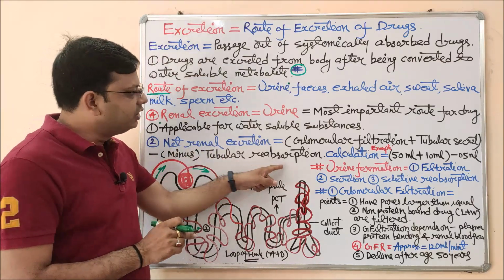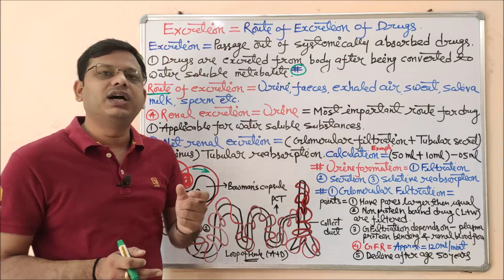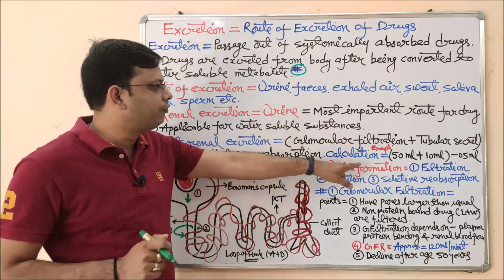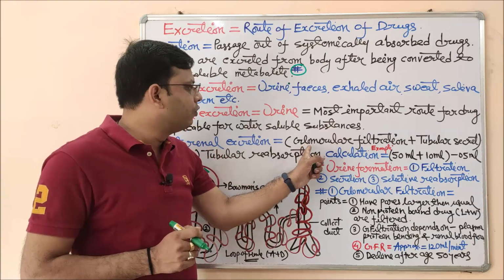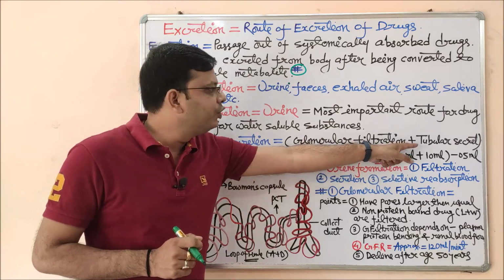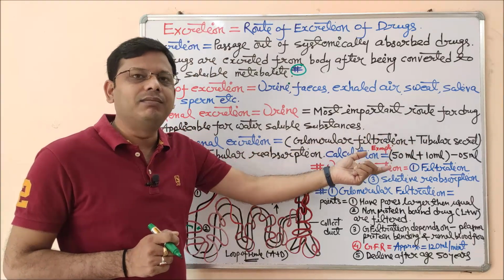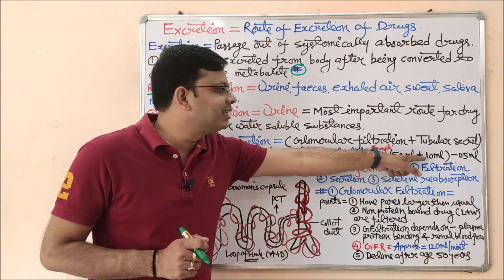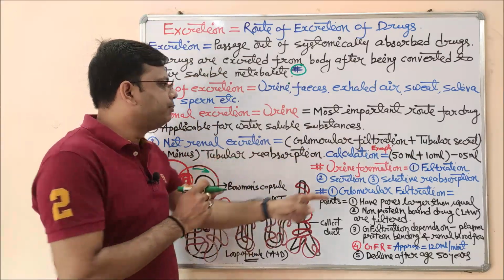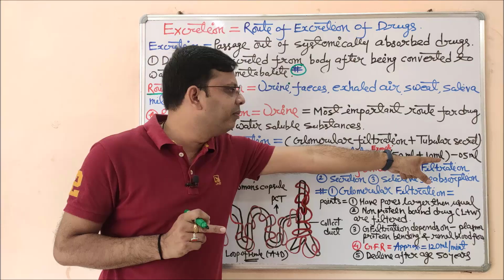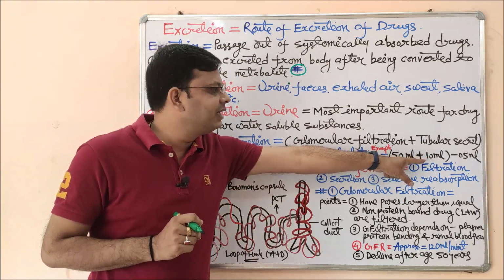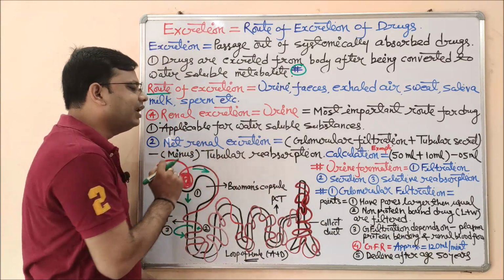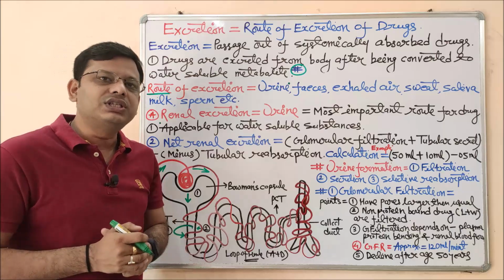So this is the simplest formula. Let me clear it with an example of some random calculation. We have to calculate the net renal excretion. Just for example, the glomerular filtration is 50 ml. Tubular secretion is 10 ml, a random figure. If we add up these two terms, there will be 60 ml, minus the tubular reabsorption, which let us assume is 5 ml. So what will be the final value? 50 plus 10 is equal to 60, minus 5 is equal to 55 ml. So 55 ml is the net renal excretion. Just for example. So this is very important.